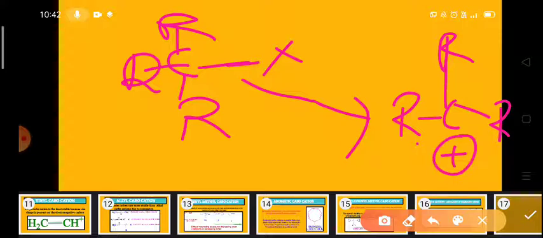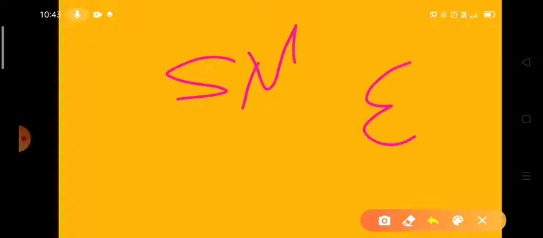If it undergoes substitution, we call it the SN1 reaction. If it undergoes elimination, we call it the E1 reaction. The first step is the same for both SN1 and E1 reactions, so in both cases we get carbocations.